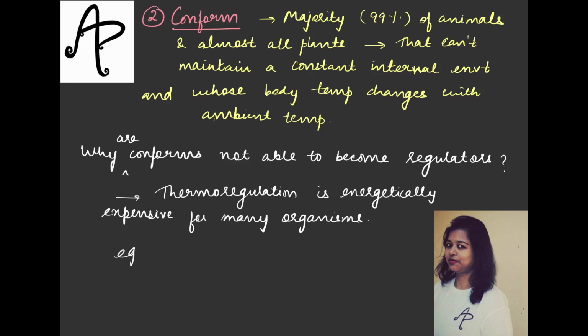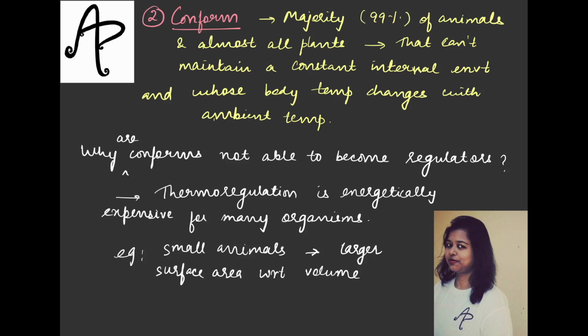For example, if we talk about certain very small animals, ठीक है, or let's say smaller birds like hummingbirds etc. तो जो small animals होते हैं, because of their larger surface area with respect to their volume, जितना इनका वॉल्यूम होता है उसके कंपैरिजन में they have larger surface area. Now because of that what happens, they lose, because surface area is all about, मतलब surface area is the key factor because of which heat loss and gain would be there. So they lose body heat faster. So if there is cold outside, they will lose the body heat very fast.